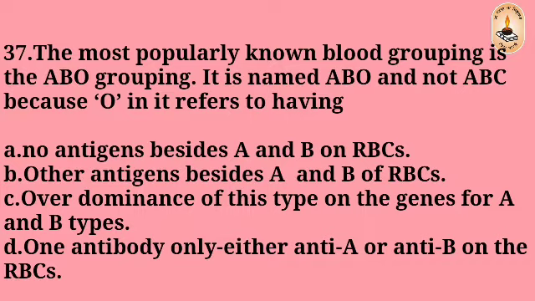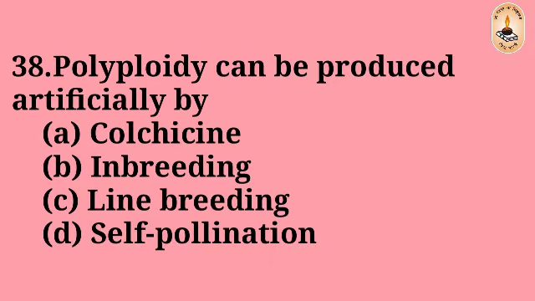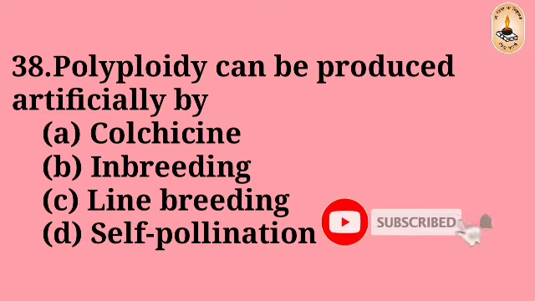It is named ABO and not ABC because O refers to having no antigen besides A and B on RBCs; second, other antigens besides A and B on RBCs; over-dominance of the type of the gene for A and B types; one antibody only, either anti-A or anti-B, on the RBCs. The right answer is A.